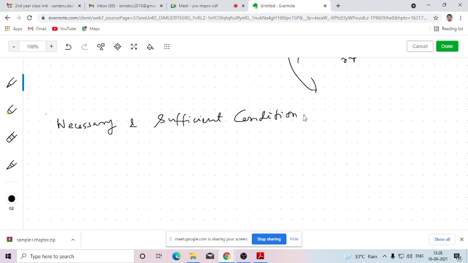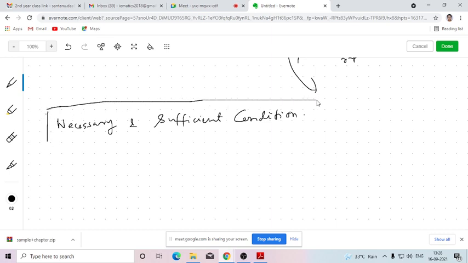While we provide the statement of a theorem, sometimes we use the necessary and sufficient condition. Have you heard the name of this necessary and sufficient condition?